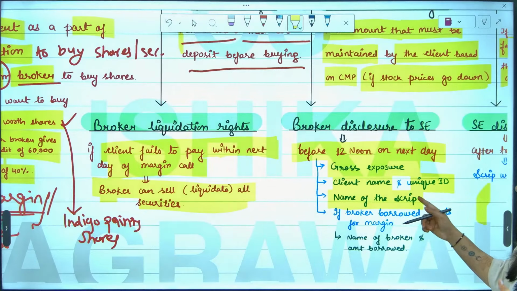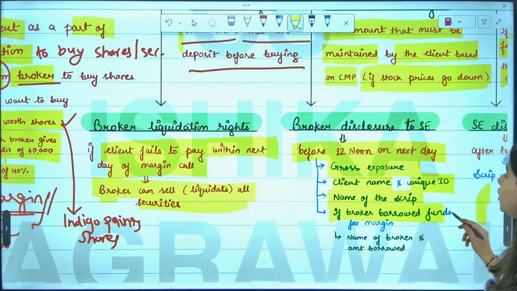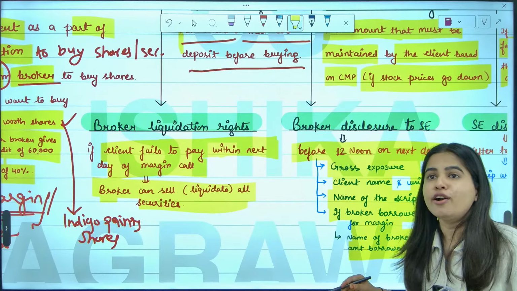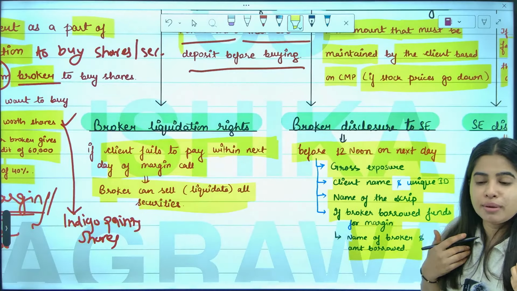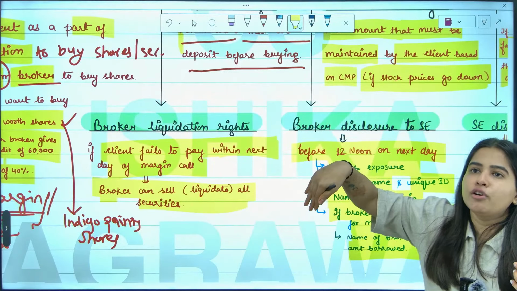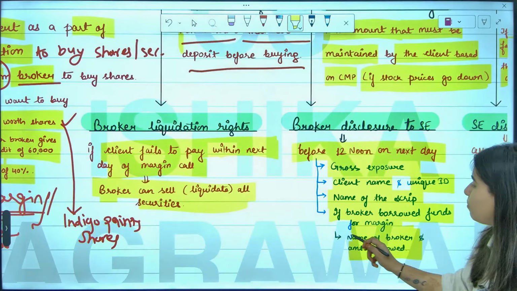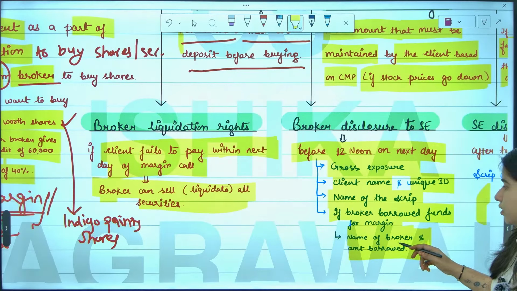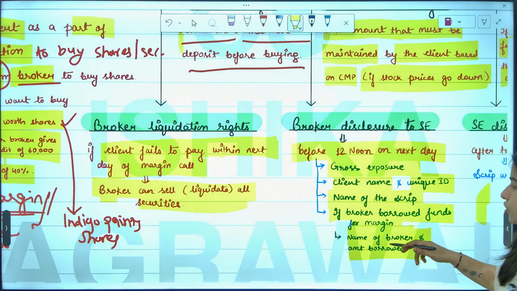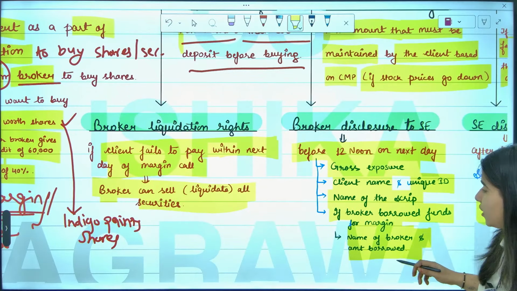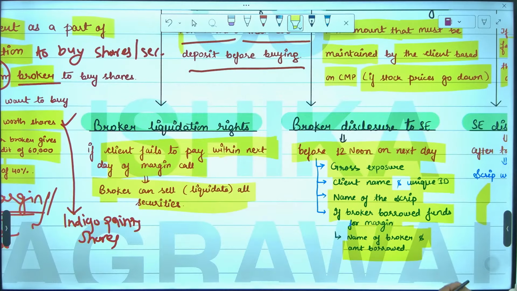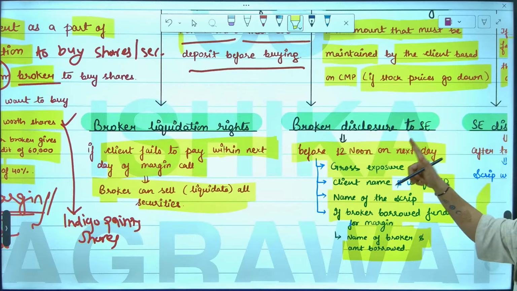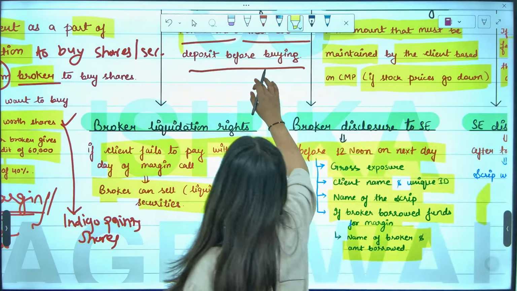Indigo Paints. Name of the script means share. And if the broker took a loan, then the name of the borrower and the amount borrowed. Let's say even the broker did not have money to give me a loan, to give me margin, so the broker also took a loan from somebody else. In that case, the name of the lender, make the correction. Name of lender means from whom we are taking the loan, and how much amount the broker borrowed. These four things the broker has to disclose to the stock exchange before 12 noon on the next day.